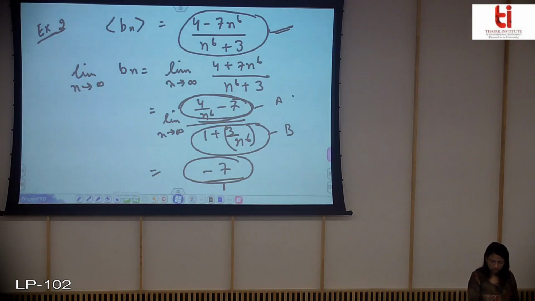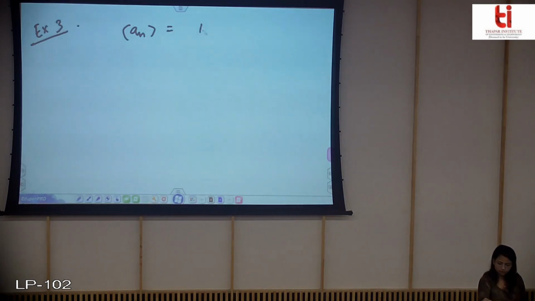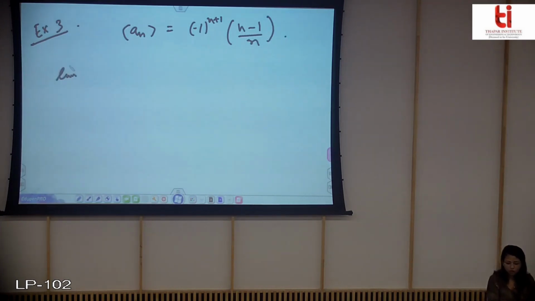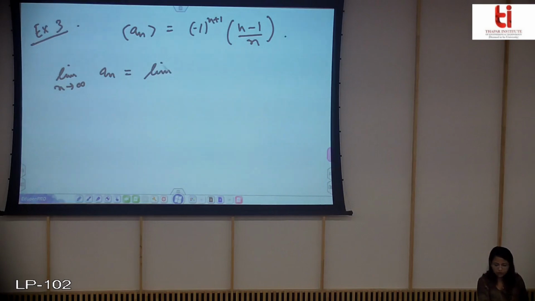Now I'll take another example, example 3. Suppose that you have this sequence, and now you want to find out whether it is convergent or divergent. So what we need to do is to find out the limit, and this will obviously be the limit of this sequence times the limit of this sequence.